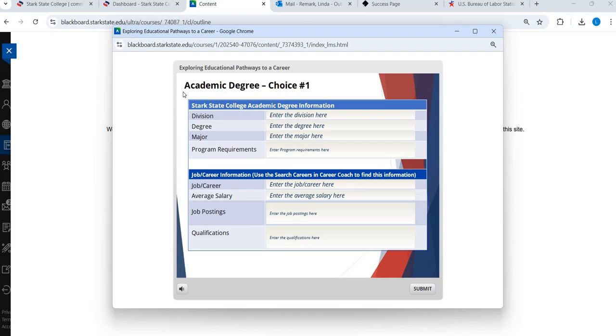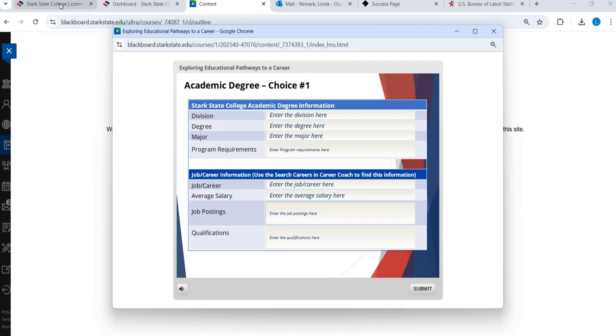But choice 1 is maybe 100% the field you're going into, or you're leaning toward, or you really want to find out more about. So you're going to fill out these things: the division, the degree, the major, the requirements, and then the job, the salary, the postings, qualifications. Where are we going to go to get this? So I'm going to focus on this top part first.